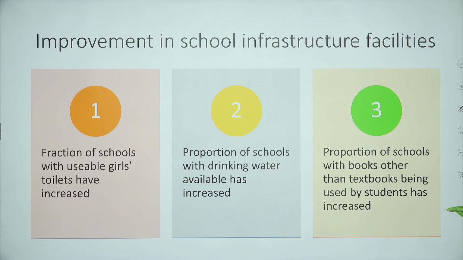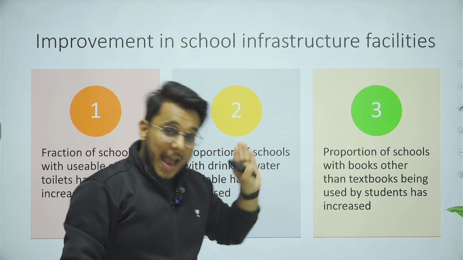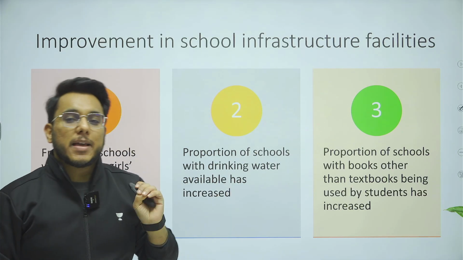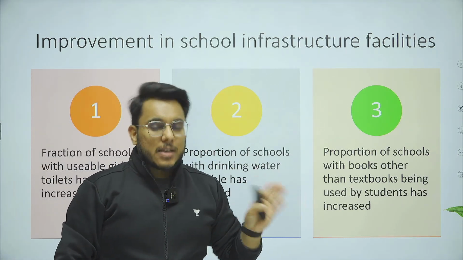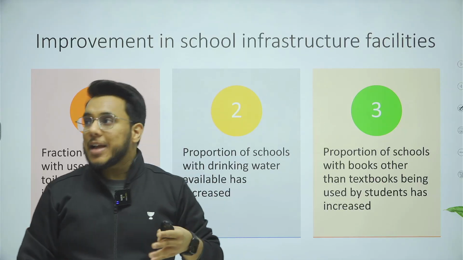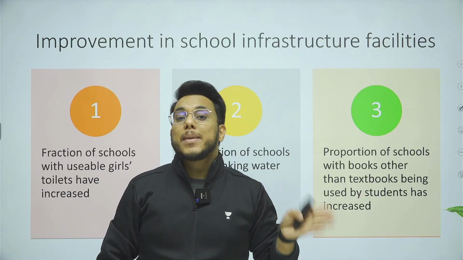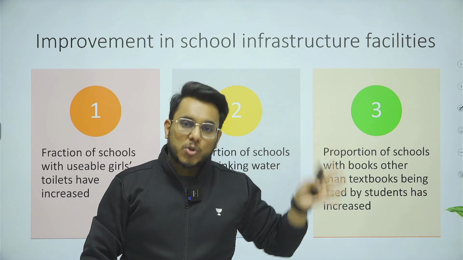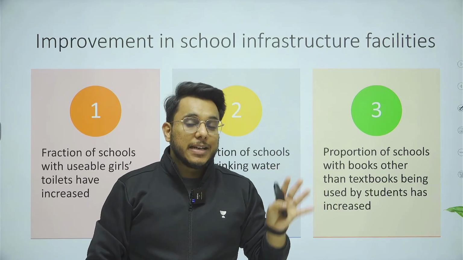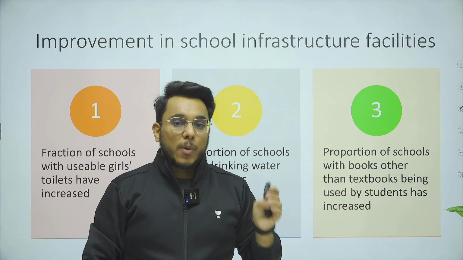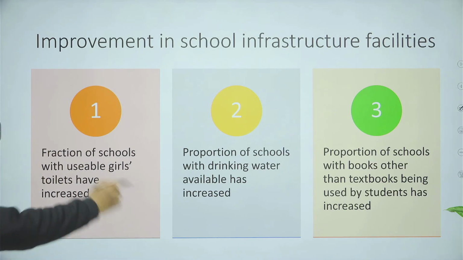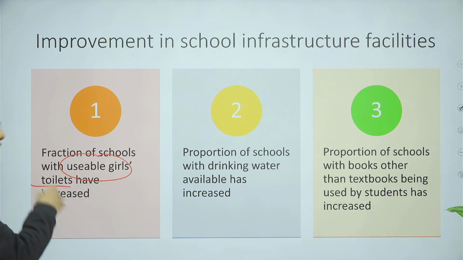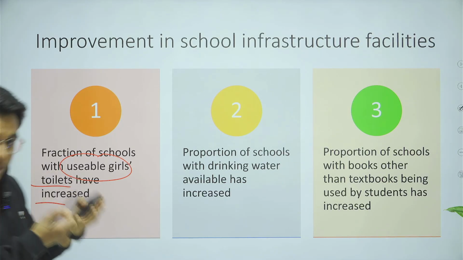Okay. Moreover, we also find this particular thing, guys, that improvement in school infrastructure has played an important role and is further going to play an important role. Now we know this thing, and I have told you just now, that once girls reach adolescence, they drop out from school. What is the biggest reason? The biggest reason is that in adolescence, most girls hit puberty and they don't have clean toilets. Because of that, they drop out. But as school infrastructure is improving, as usable girls' toilets are increasing, girls are continuing in the schools.